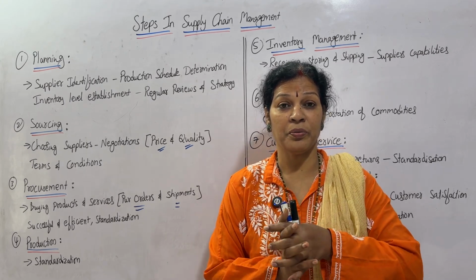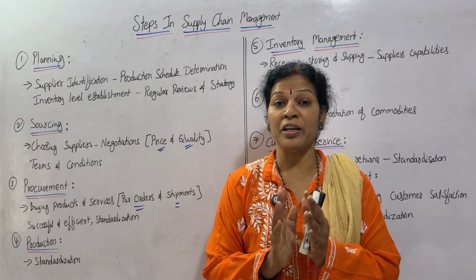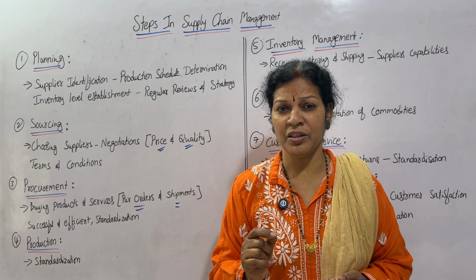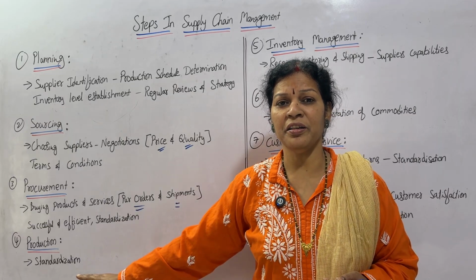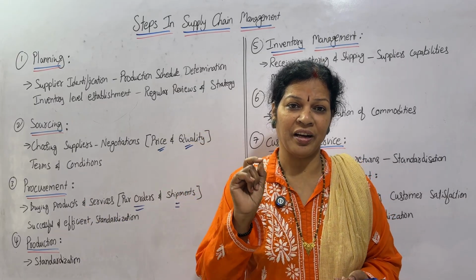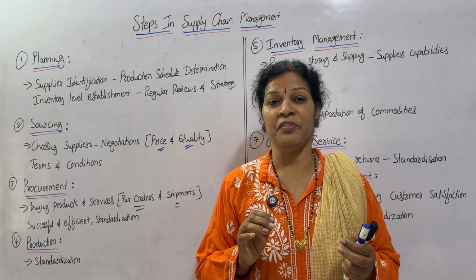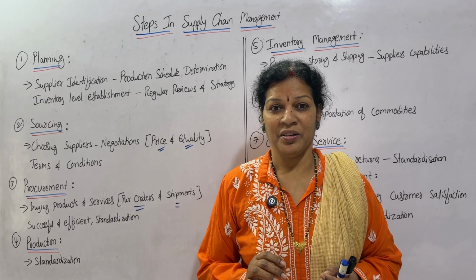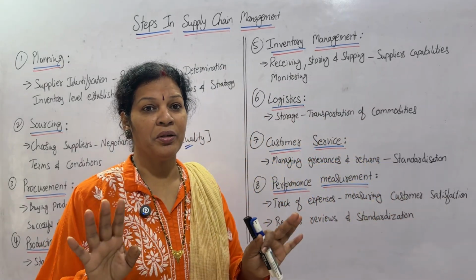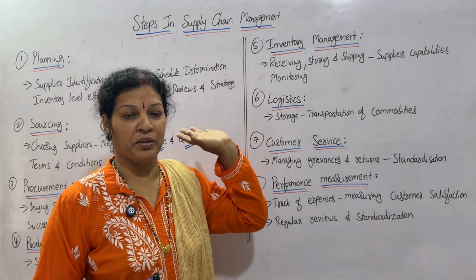So when you start this production process 1, 2 or 3, be careful that it has to go flawless, without any delay. And also remember here, standardization of the product. Don't compromise on the standards of the product. If you compromise, in the future it will be very difficult to survive. Are you understanding? So that is why, in production, be careful that it has to start, but without any compromise on the quality.